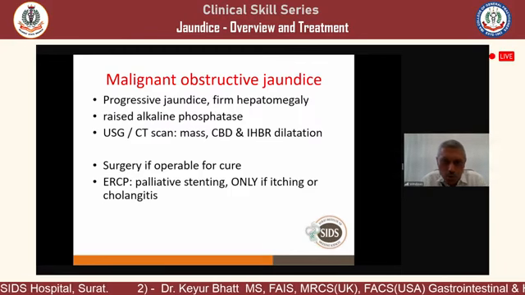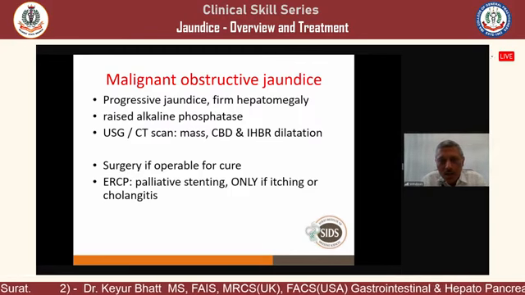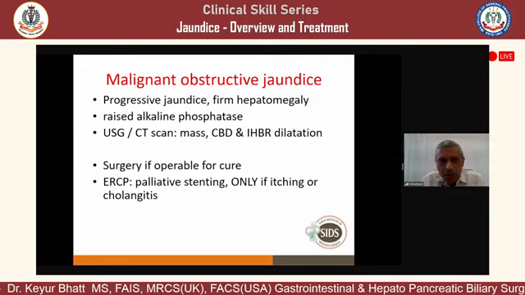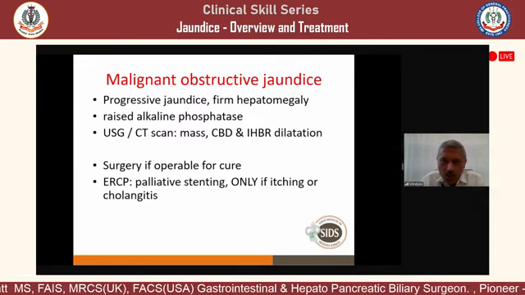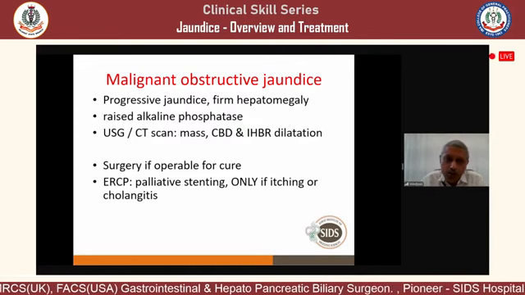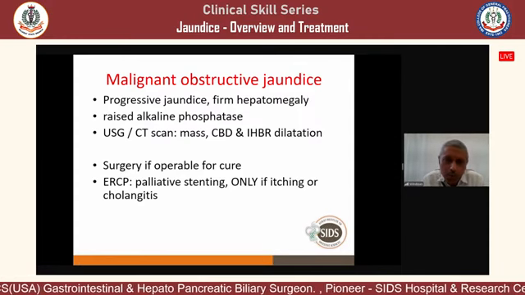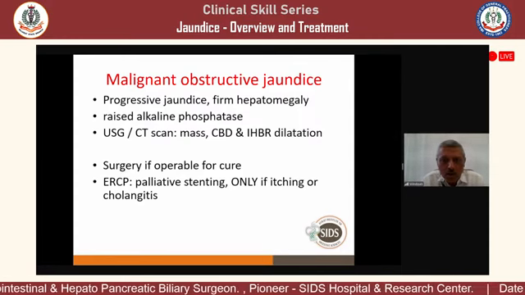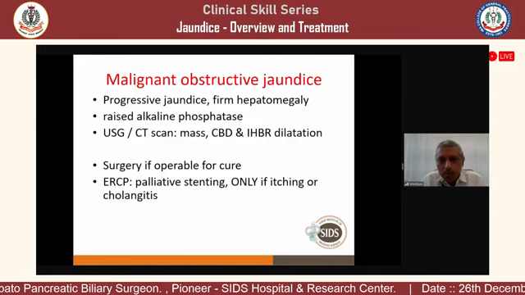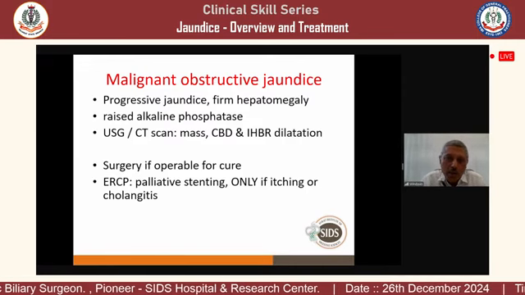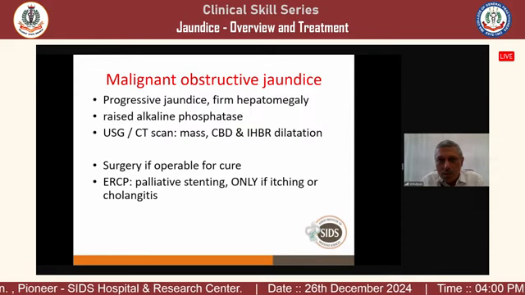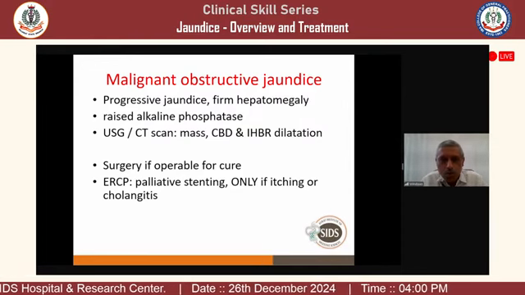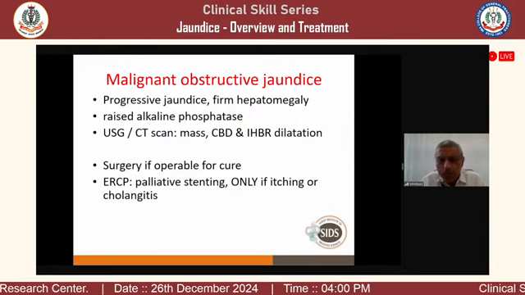But remember, sonography is not good for the pancreas. It may show, it may not show. If you are suspecting an extrahepatic biliary malignancy, then go for a CT scan. Sonography is a good screening test, but if sonography is not showing dilatation of the common bile duct and a mass is not seen, then you go for a CT scan to pick up the lesion. Then you see whether it is operable or non-operable. If it is operable, send to the surgeon for surgery. If it is non-operable, we do palliative therapy, stenting.